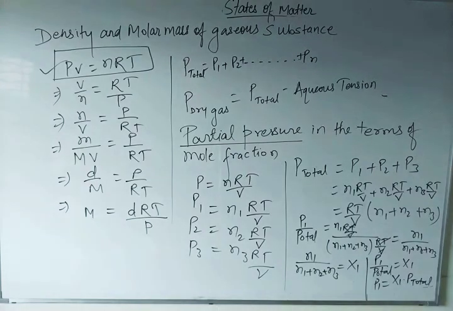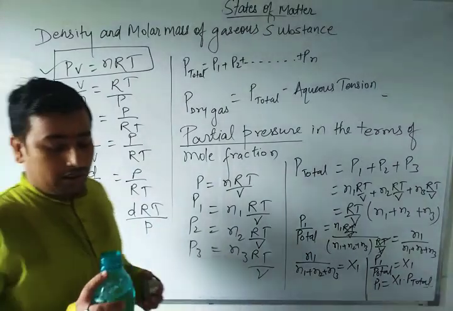And now your question is: a neon dioxygen mixture contains 70.6 gram of dioxygen and 167.5 gram of neon. If the pressure of the mixture of the gases in the cylinder is 25 bar, what is the partial pressure of dioxygen and neon in the mixture? So have you heard the question? Yes, you have heard the question. Now we are going to solve this.